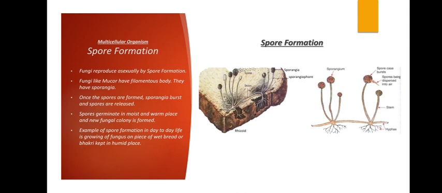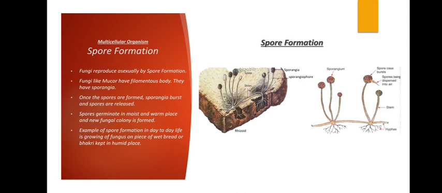These spores are found in sporangia, which are present on the fungus, and the sporangium bursts and releases spores. Correct? So this is the fungus. On the fungus you have the sporangium. Inside the sporangium you have spores. When this sporangium bursts, it will release the spores on the whole bread, and that is why you will see the fungus spread if you keep it for longer. Spores germinate in a moist and warm place, and a new fungal colony is formed. That is why you will see it mostly forms in the rainy season, because it is very moist.